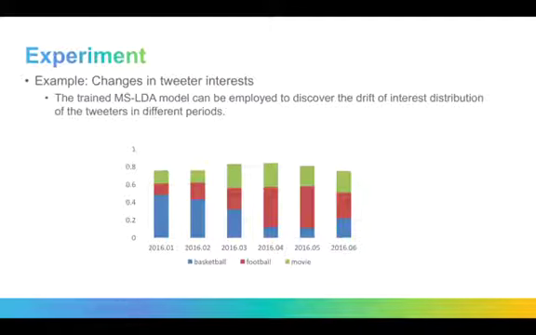As this figure demonstrates, in January and February, tweeters pay more attention to basketball, but in April and May, their interests are transferred to football. On the other hand, the number of tweeters who are concerned about movies remains almost stable from January to February in 2016.